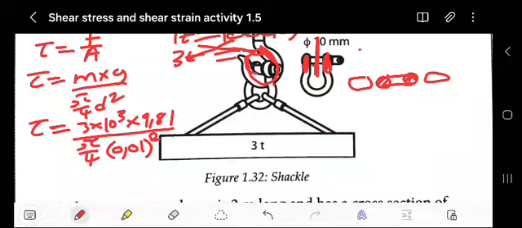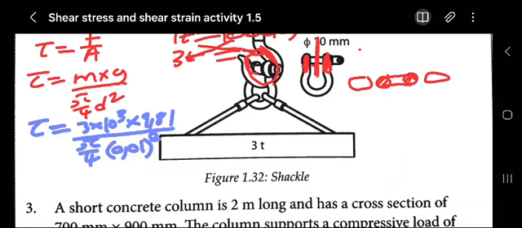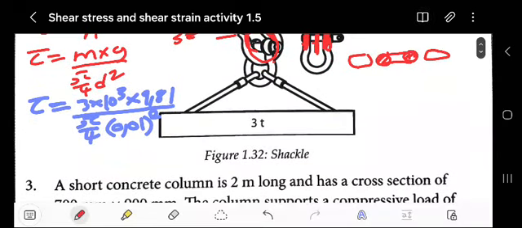You square these, then you can maneuver your way. Punch your calculator. Also let me punch mine. 3 times 10 to the power of 3 multiplied by 9.81.